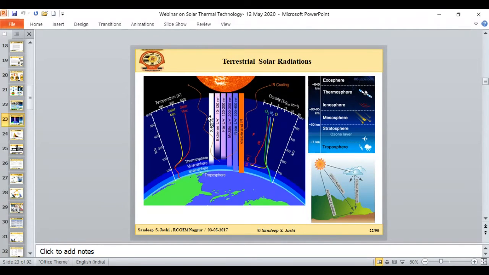So these radiations are getting absorbed in the atmosphere, and only some near ultraviolet radiation, that is 300 to 400 nanometers, and some visible and the infrared radiation are falling on the Earth's surface. So on the Earth's surface, we are getting only these two radiations, that is visible and the infrared radiation, and some part of the ultraviolet radiation.